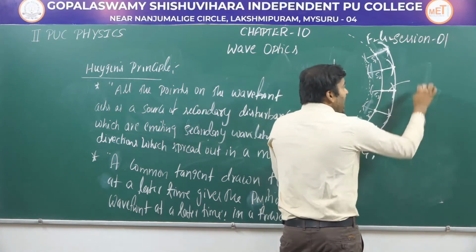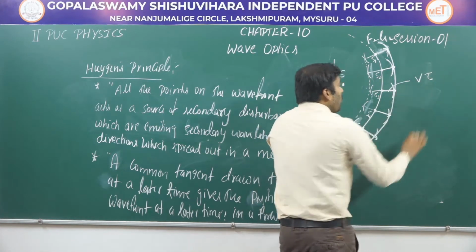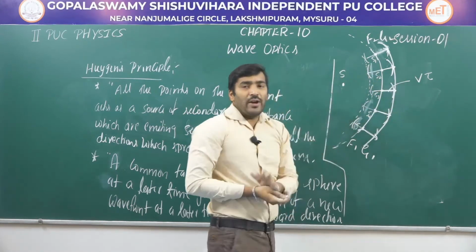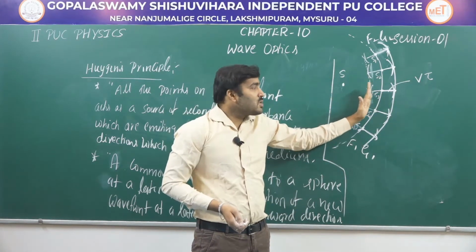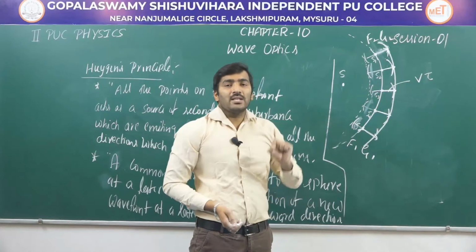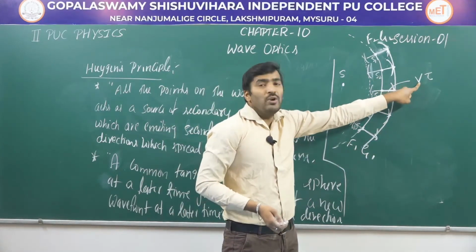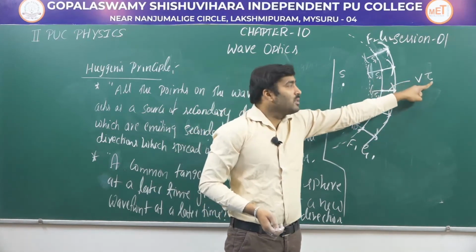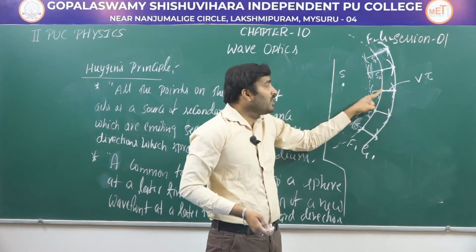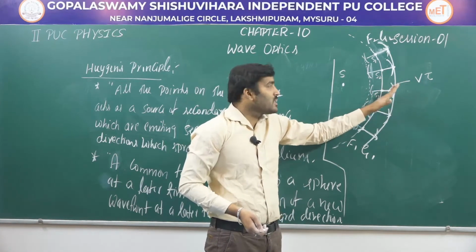This radius can be written as V into tau, where V is the speed of the wave. The speed at which the wave advances is known as the speed of the wave. If the speed is V and tau is the time to reach from this point to here, this is the time.